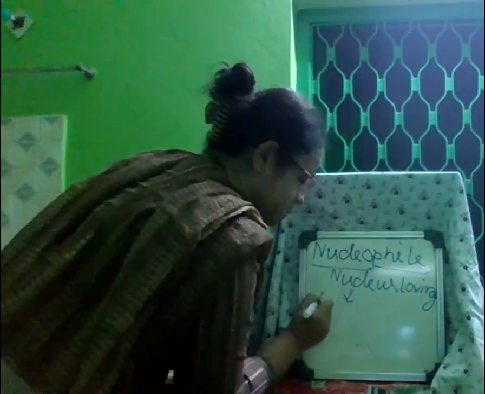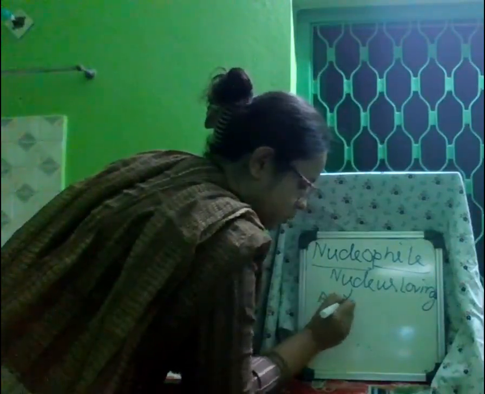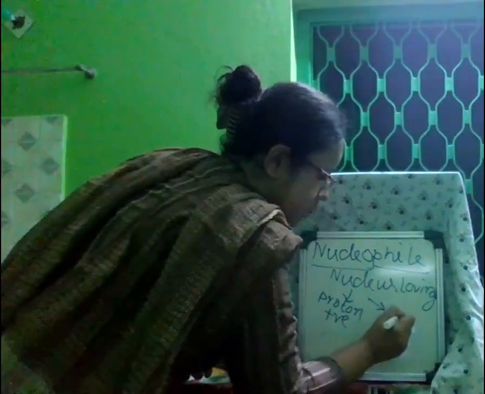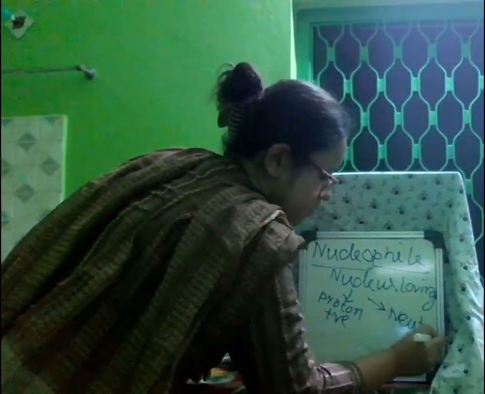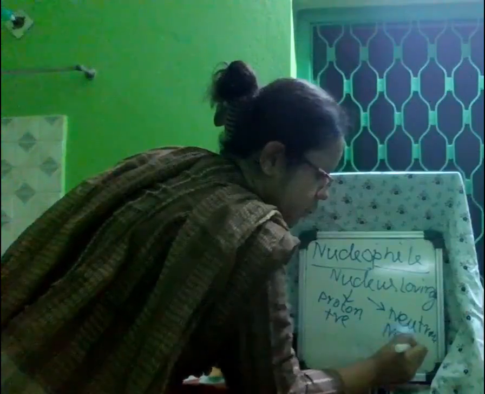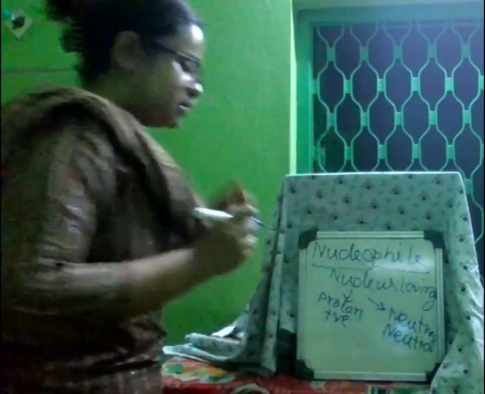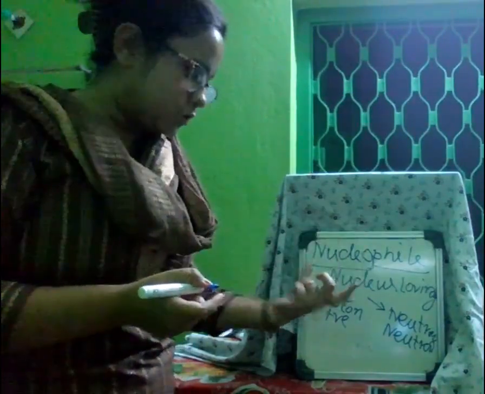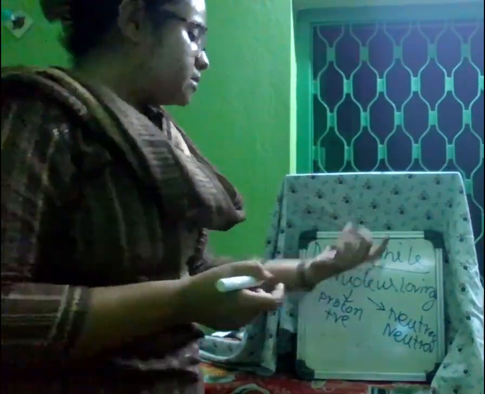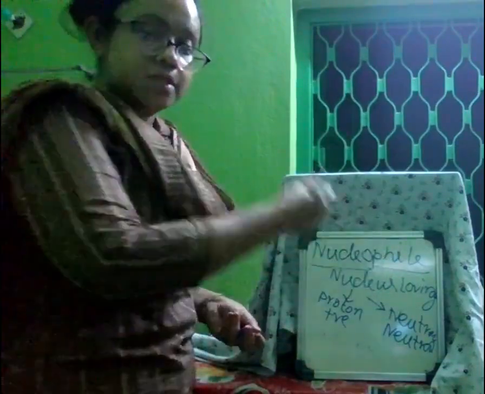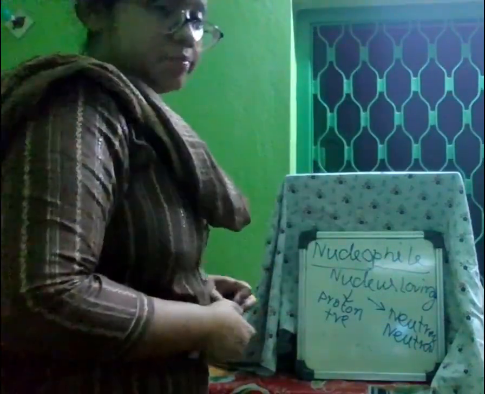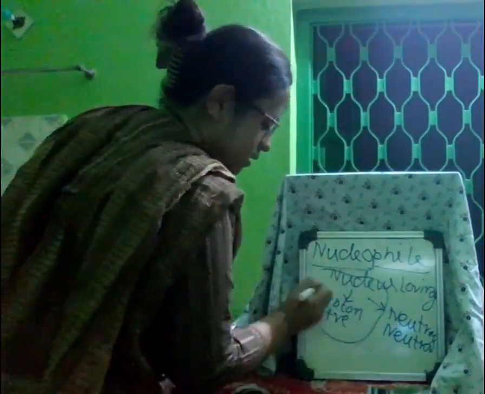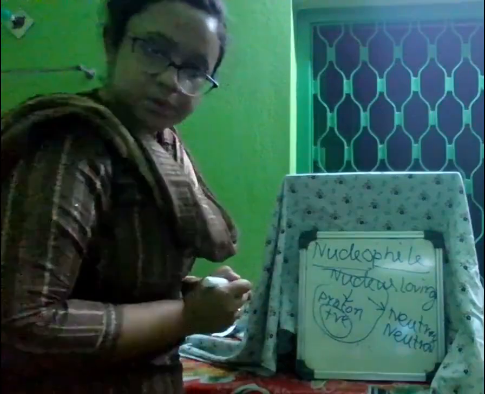There are two species: the proton, which is positive, and the neutron, which is neutral. So in the nucleus there are two types of species, and as a whole, the nucleus is positive.